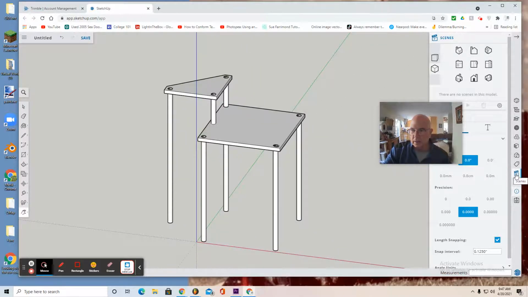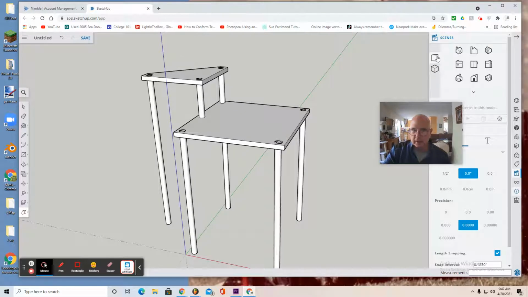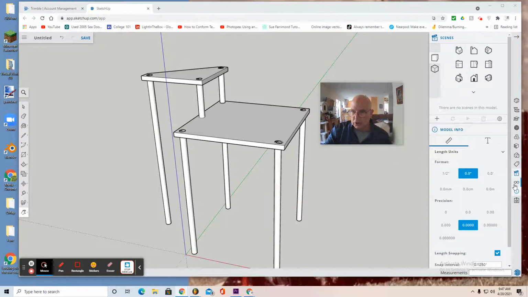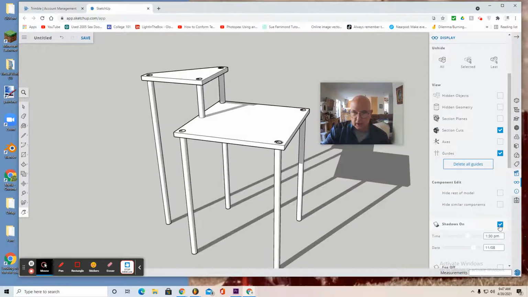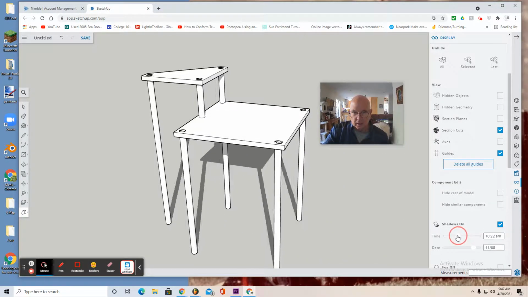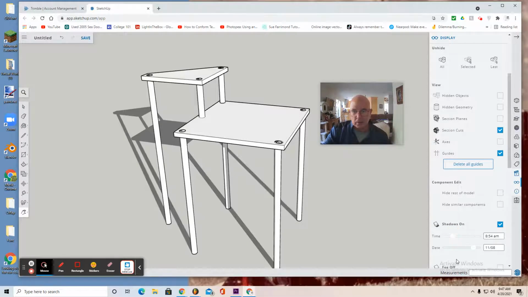Place it in perspective. If you move your cursor down to these sunglasses or glasses, you can select the axis line off, put shadows on, play with the shadows.